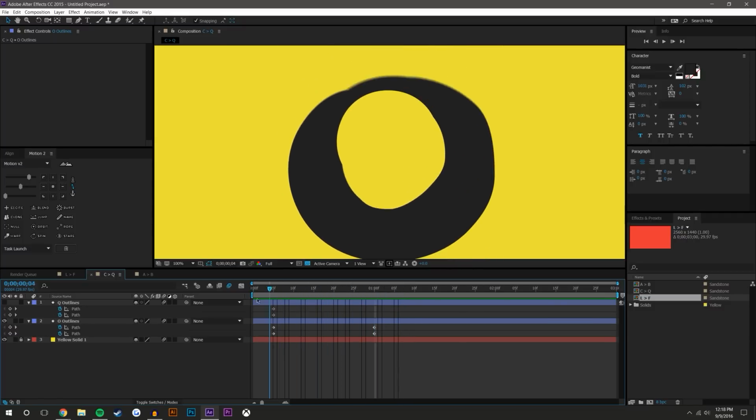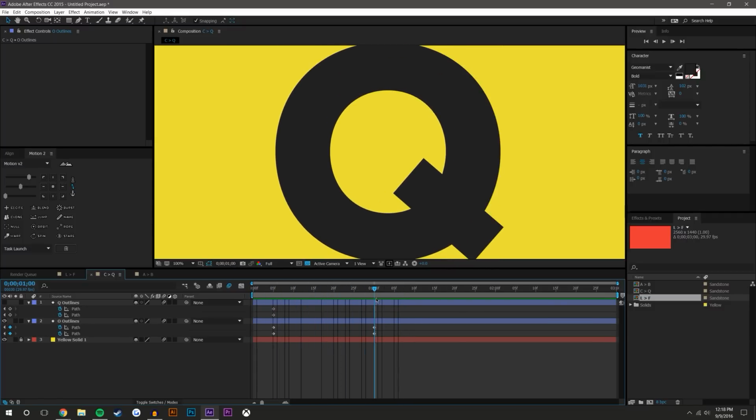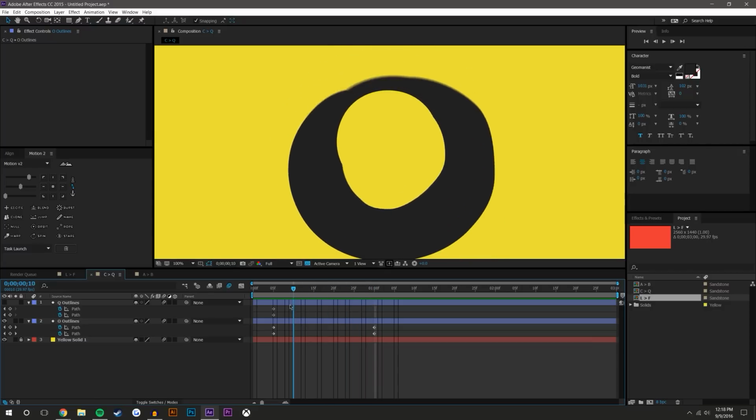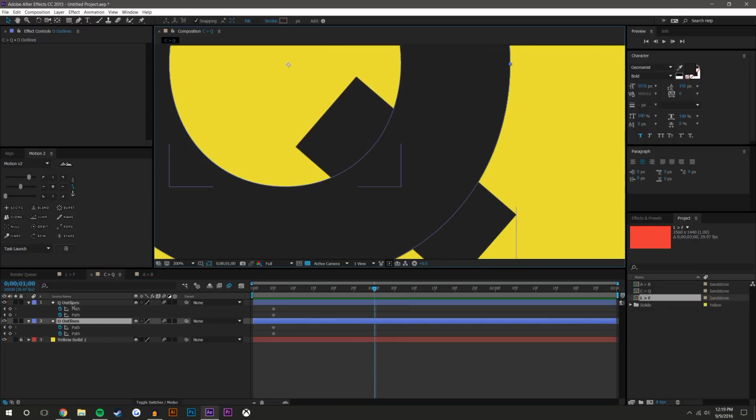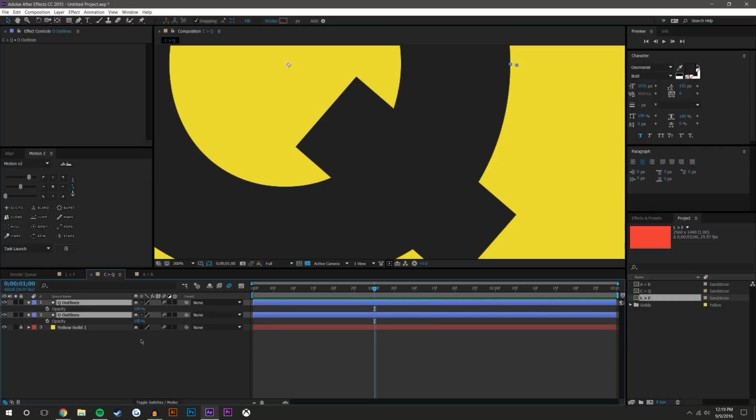ooh, that doesn't look good, does it? See, that's a big problem when you just copy and paste keyframes. It doesn't always look right, and the position of the keyframes don't always work. So let's do this by hand instead. And so again, select both, press T on the keyboard, reduce the opacity.